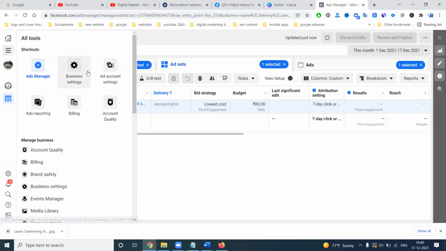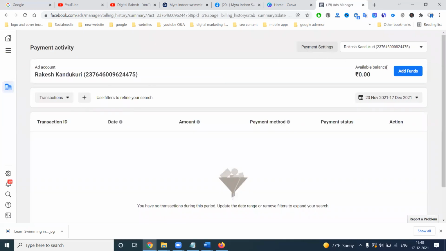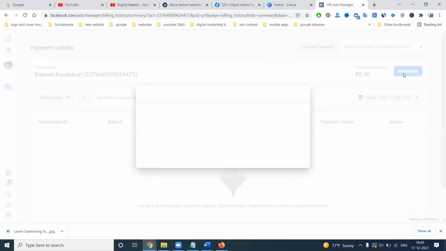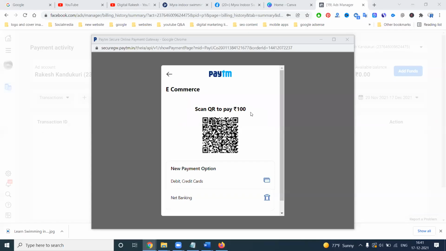So when it goes to billing, right now I am adding the budget here. Add funds. Here I'm adding just 100 rupees to understand the purpose. Right now my available balance is 0, so I'm adding budget here. Wait for a second. So payment has this option.